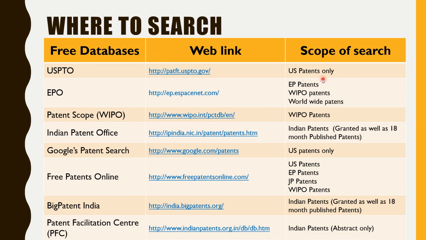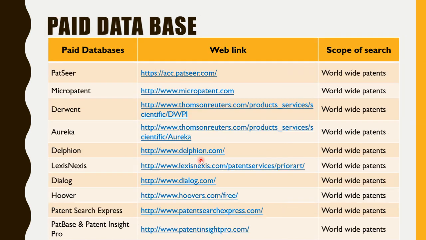USPTO, from where you can get the patents of the US. eSpacenet for European patents. WIPO has world patents of more than 146 countries. Indian patents from IP India, and from Google also, right? So these are all different free patent databases from where you can get the patent details of various countries. Paid databases: some companies come up with a type of database in which all the patents are in one place, right? So from the paid databases also you can go for the patent search.